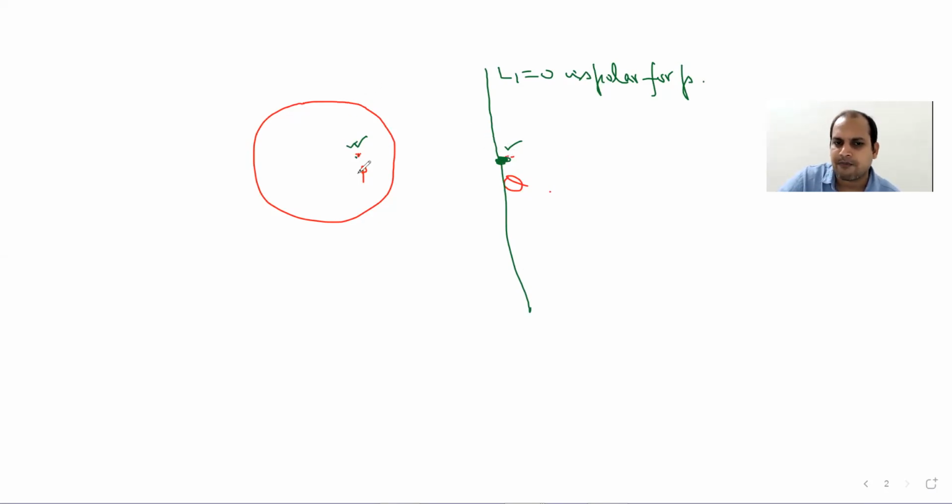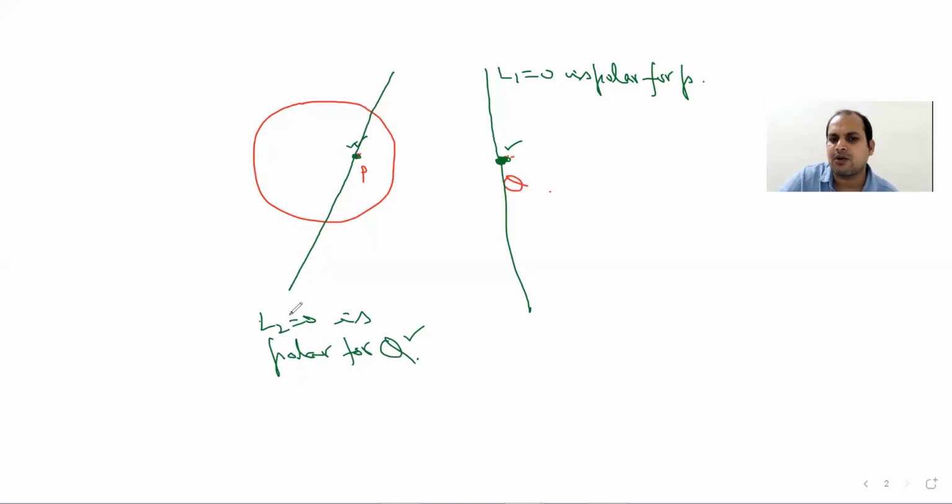So suppose L2 equal to 0 is the polar for the point Q. So these two points P and Q are said to be conjugate points.